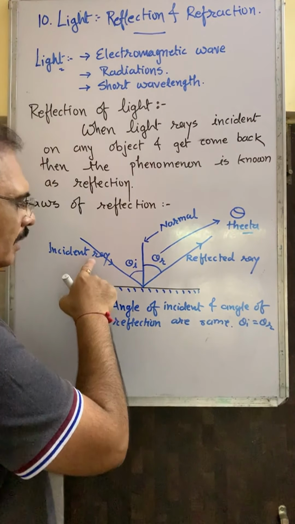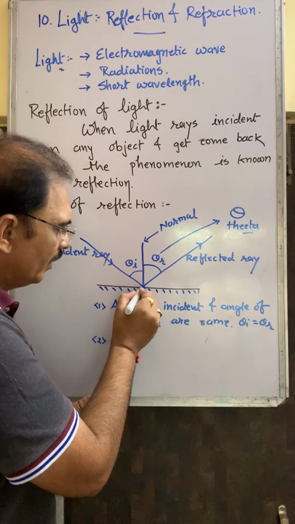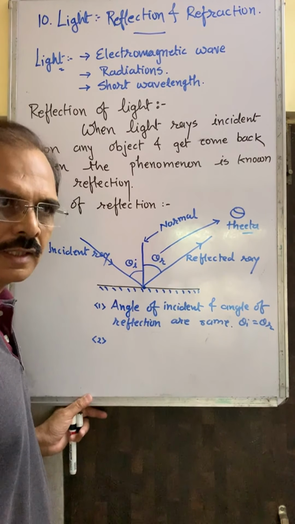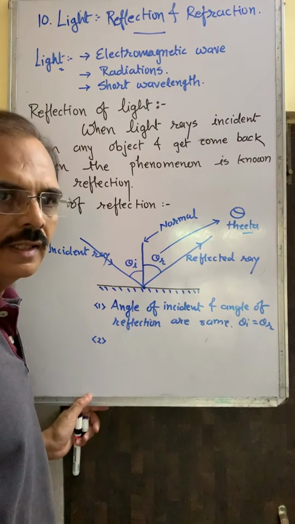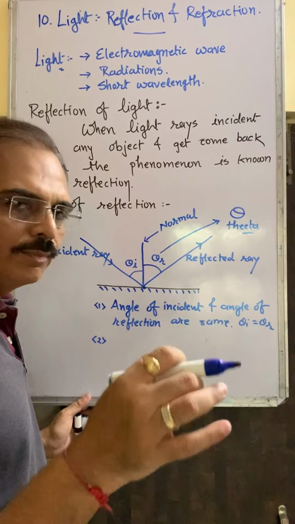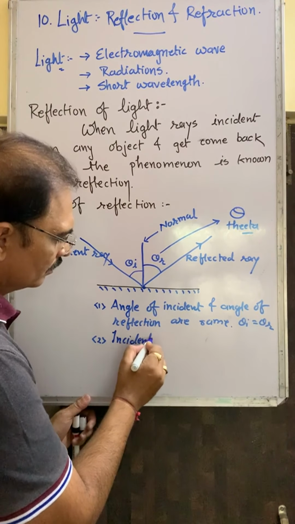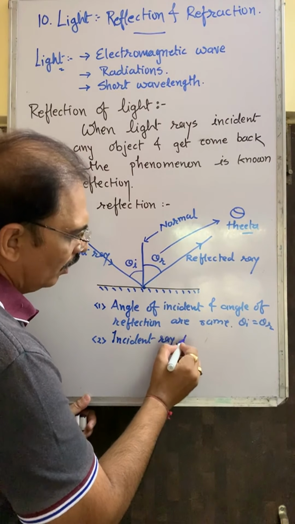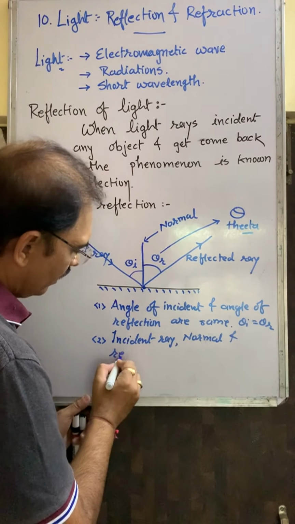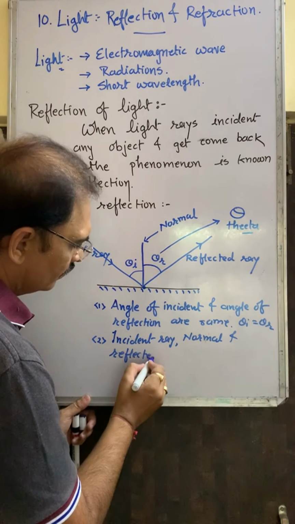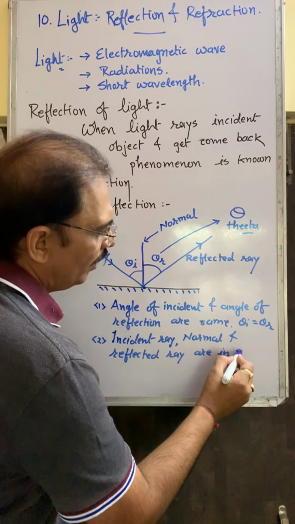Secondly, the incident ray, the normal and the reflected ray, all these three at the point of incidence, this is called the point of incidence, are in the same plane. At the point of incidence, the incident ray, the normal and the reflected ray are in the same plane.